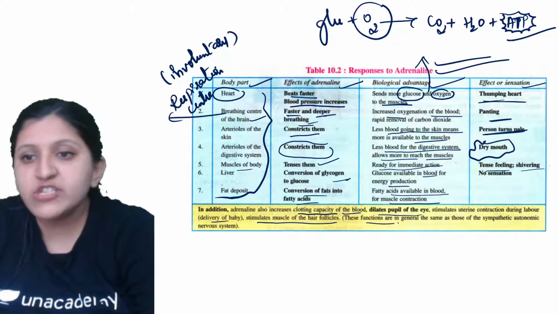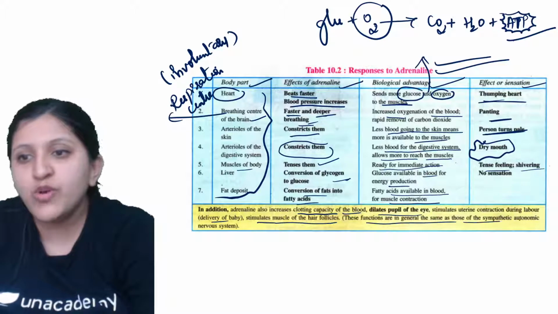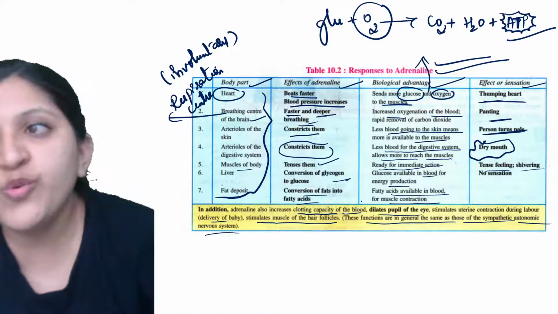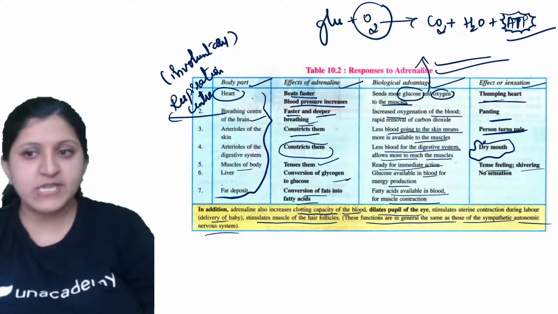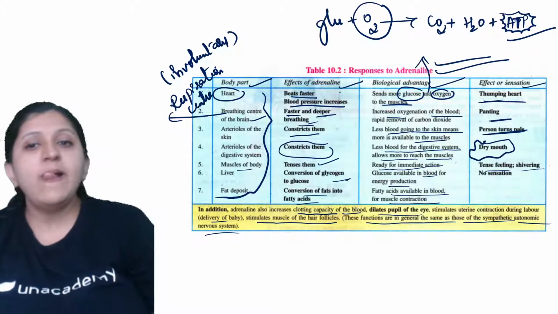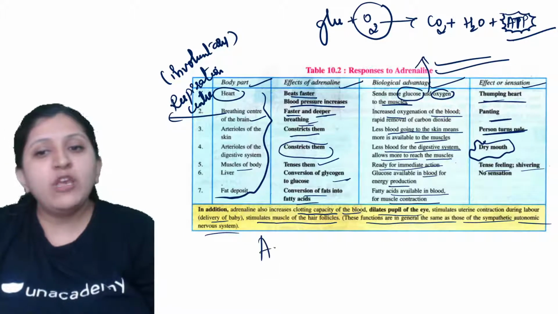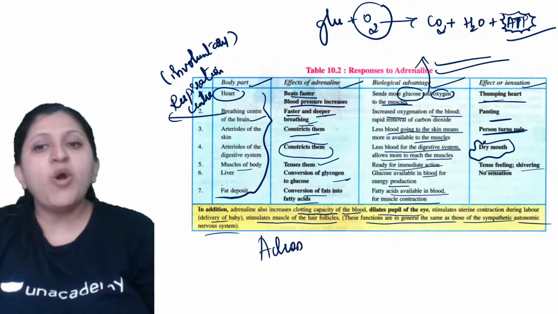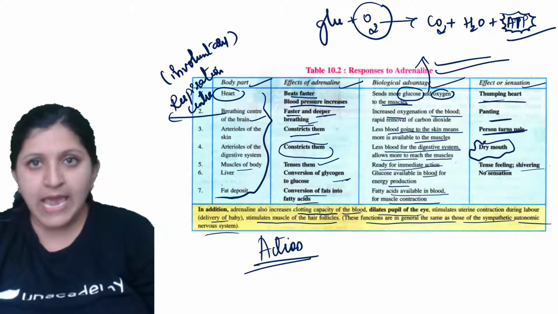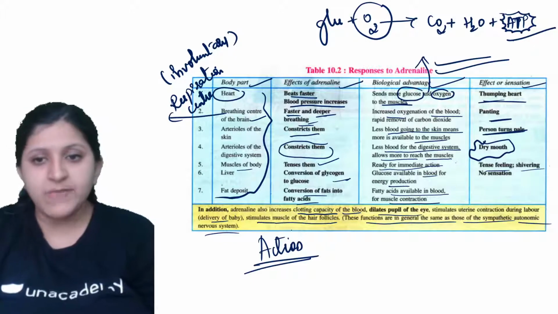These functions are in general those of the sympathetic autonomic nervous system. You have studied the nervous system, where the sympathetic nervous system is about bringing your body ready for action.